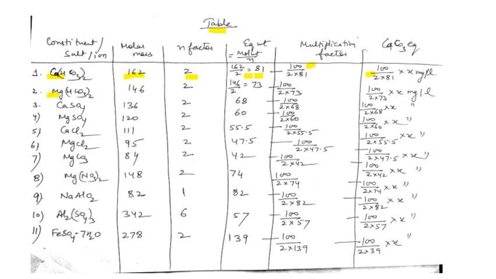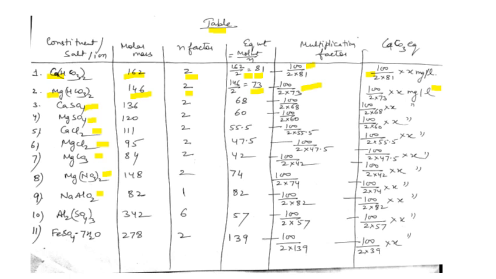The second one is magnesium bicarbonate. The molecular weight is 146. The N factor is 2 again. We have the equivalent weight 73. What is the multiplication factor? CaCO3 equivalent. Likewise, calcium sulfate, magnesium sulfate. We have taken all the salts with their multiplication factors.